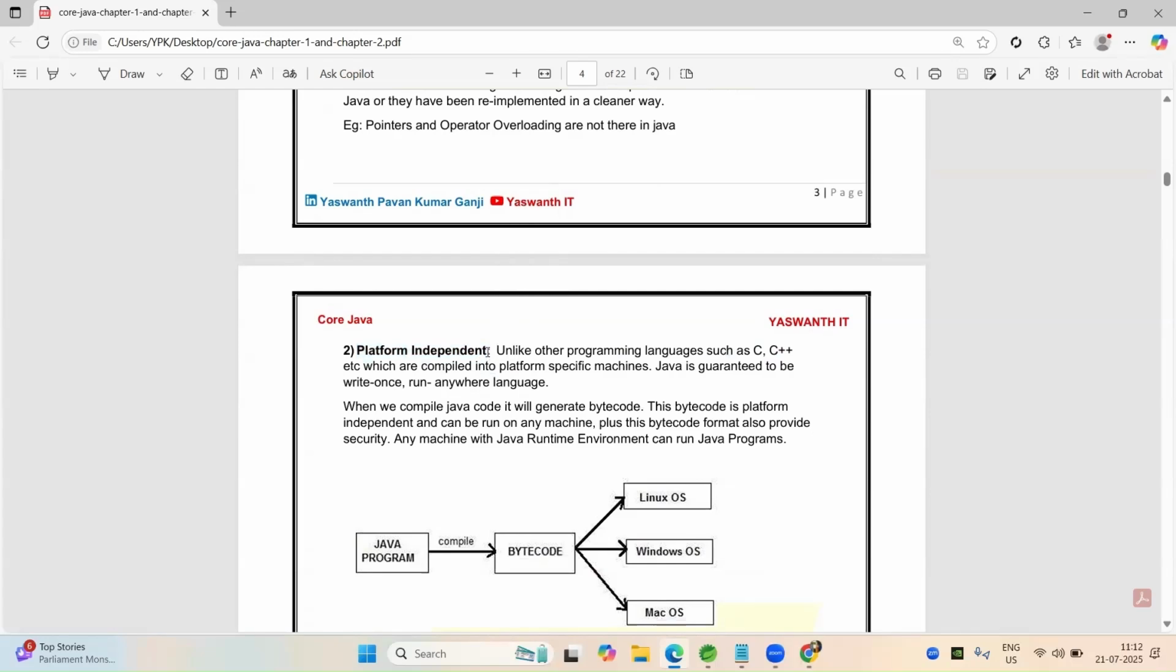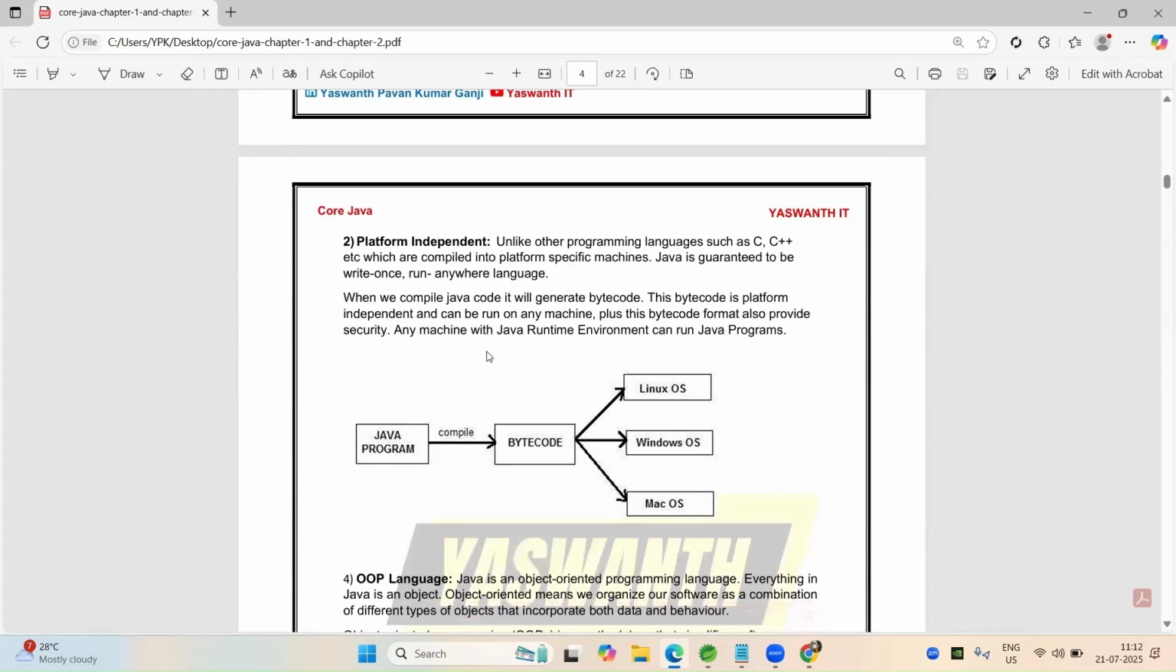If we write any program, we can execute that program in any operating system like Linux, Mac OS, Windows, Ubuntu, and so on. Some OSs are there. We can execute our program in any environment. So that's why it is platform independent. That's why it is most popular.